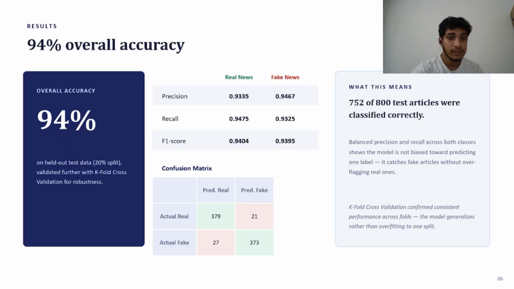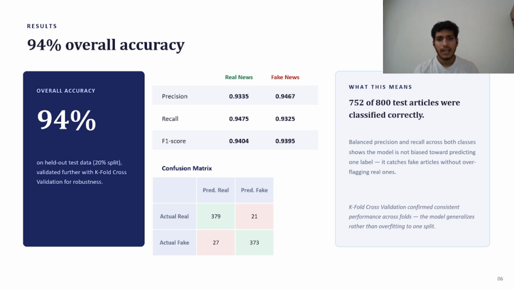Now, the results. To evaluate the performance of the model, I used several evaluation metrics including accuracy, precision, recall, F1 score, confusion matrix, and k-fold cross validation. The model achieved an overall accuracy of 94%. I think this is fine. This is perfect, I can say.